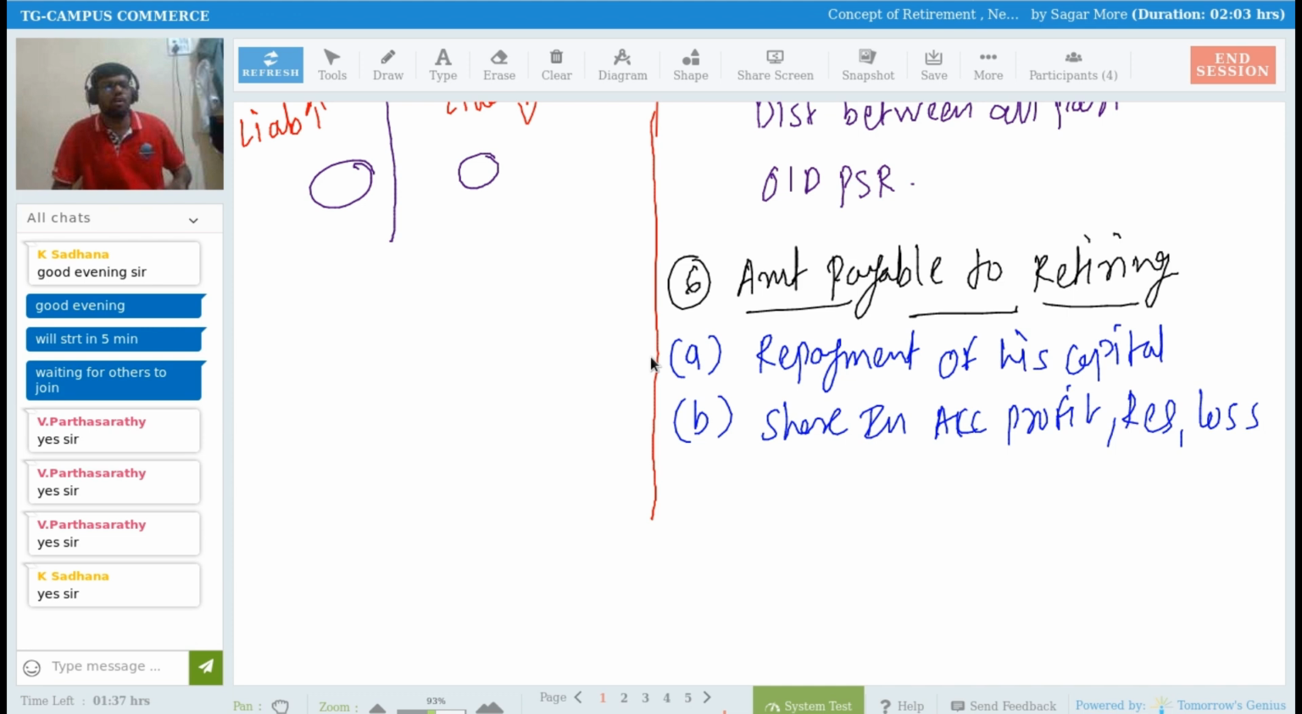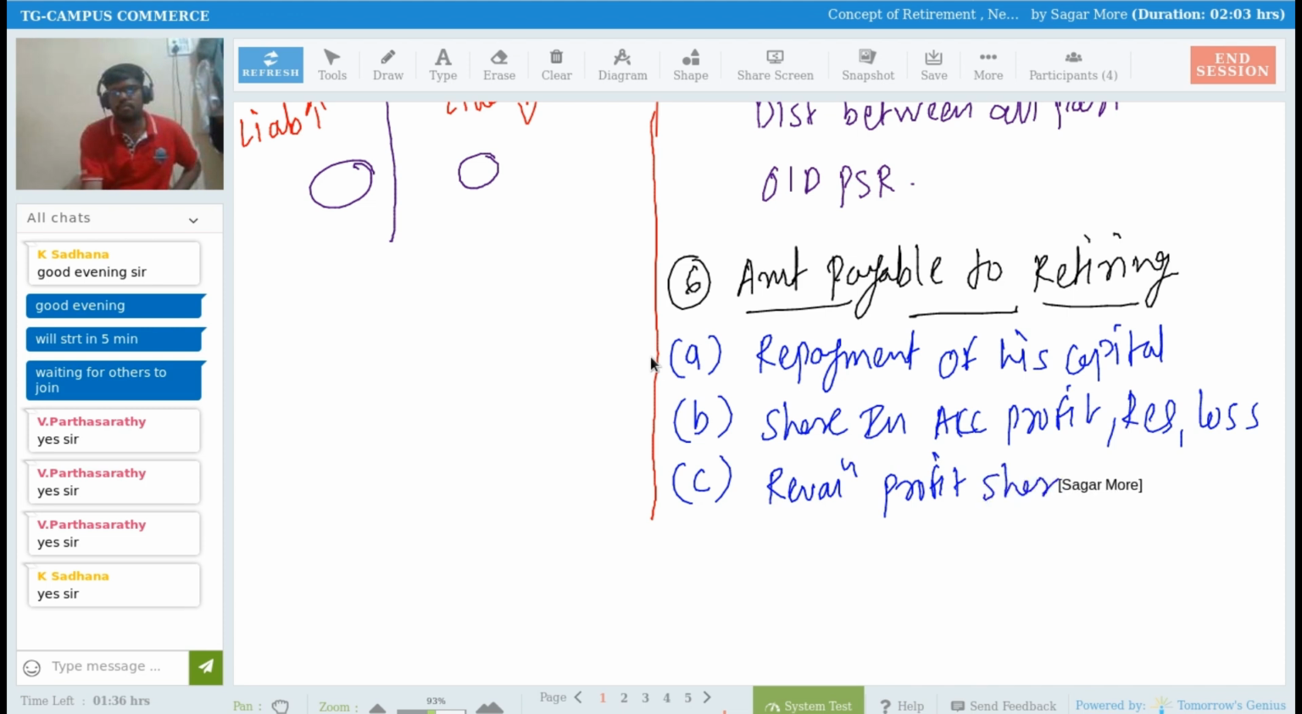He was in the business for the last 10 years. In the last 10 years, whatever profit the firm earned, C is also a partner who put in his efforts in that profit, so he is eligible for his share in the accumulated profit. That also we have to give. After that, we have to give him his revaluation profit share also.